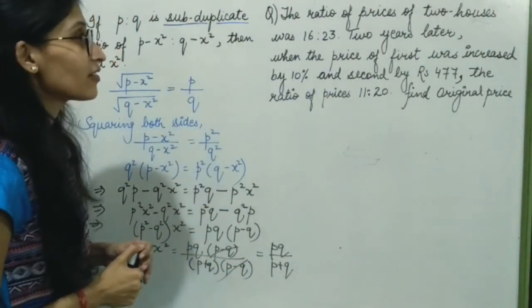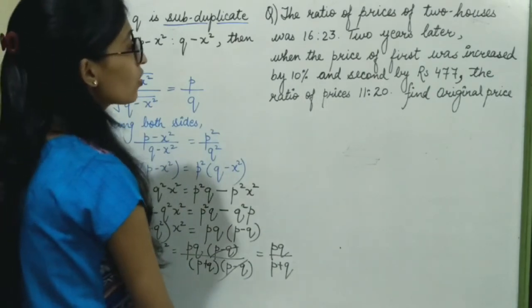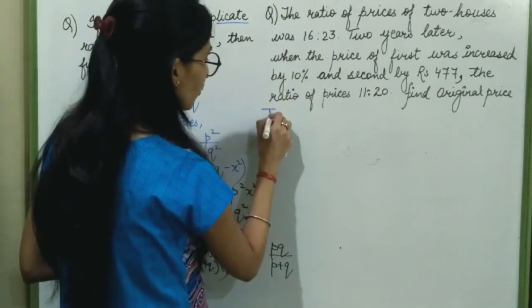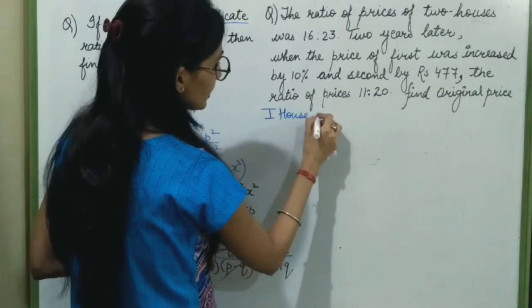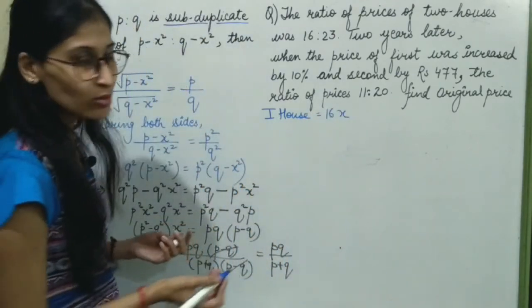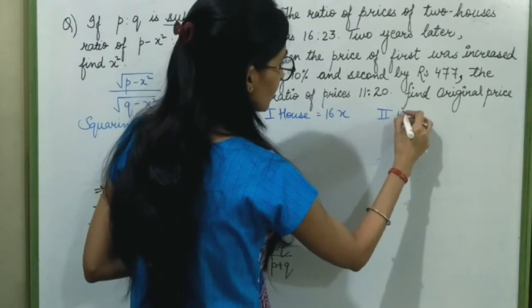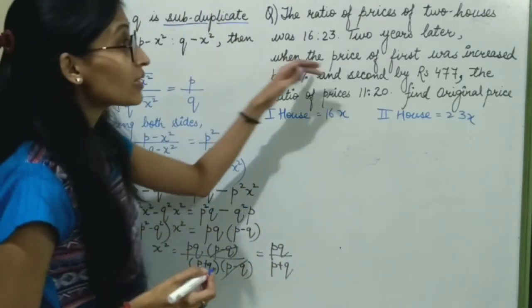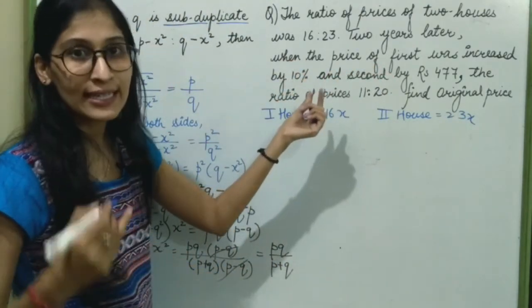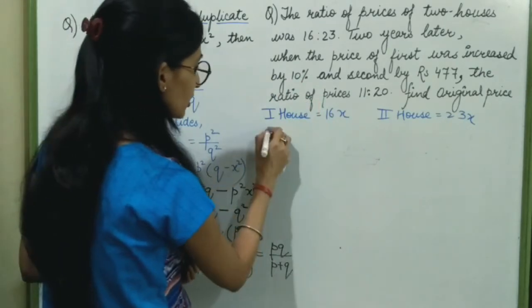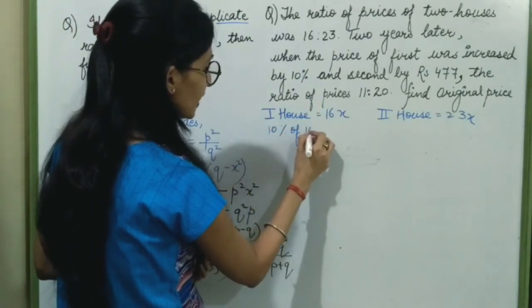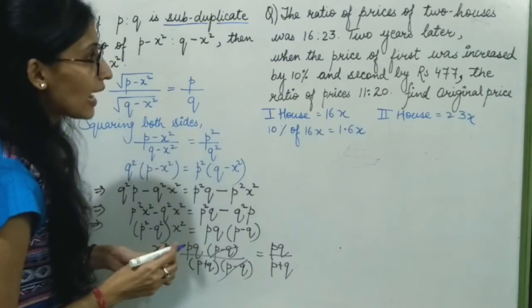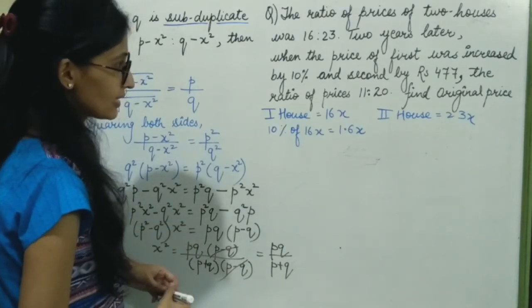My next question is, the ratio of prices of two houses was 16:23. So I am here assuming that the price of the first house is 16x and the price of the second house is 23x. 2 years later, the price of the first was increased by 10%, so 10% of 16x will be 1.6x, and the second by 477.